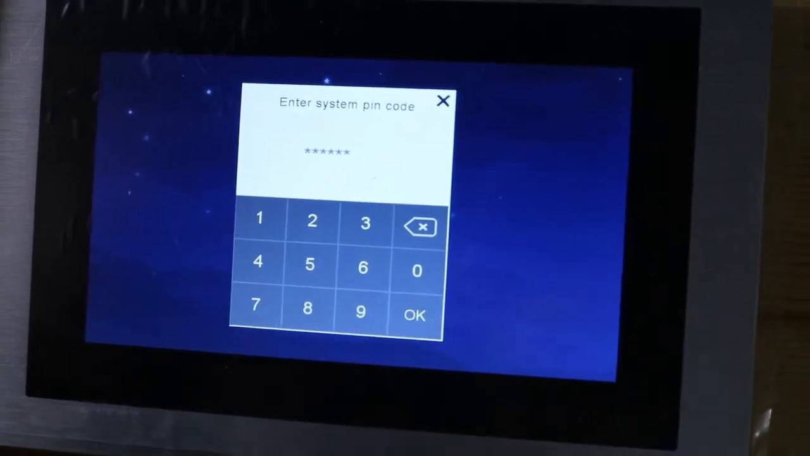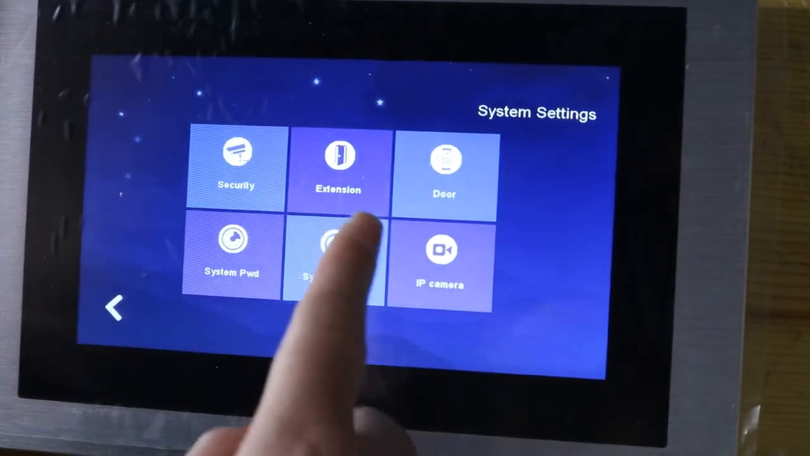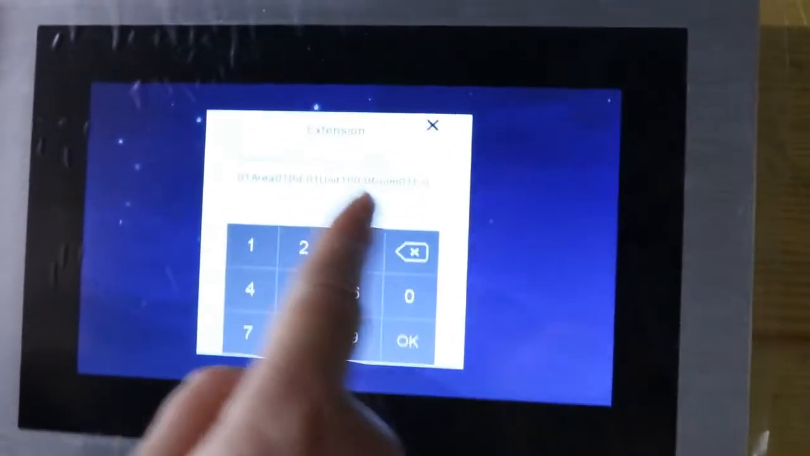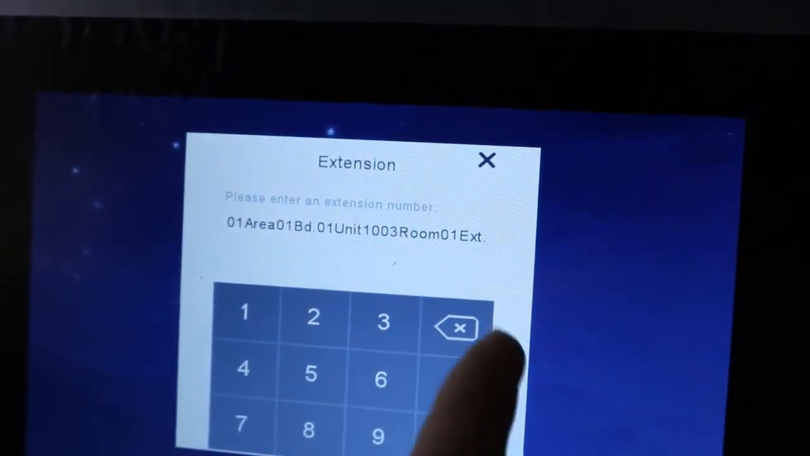System setting and extension. We have sent a note on how to set the room number. You can set the extension this way.